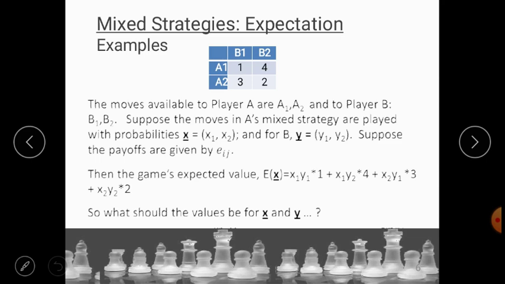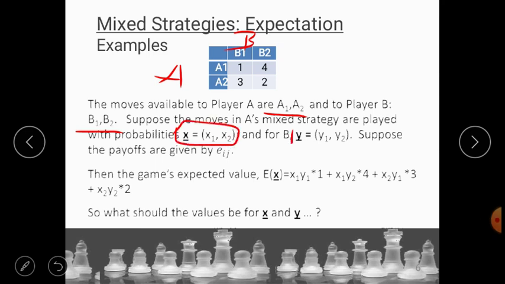Now let us understand this with an example. Let's say we have player A and player B with the possible moves A1, A2 and B1, B2 respectively. The moves available for player A are A1 and A2, and the moves available to player B are B1 and B2. Now suppose the moves in A's mixed strategy are played with probability x = x1 and x2,